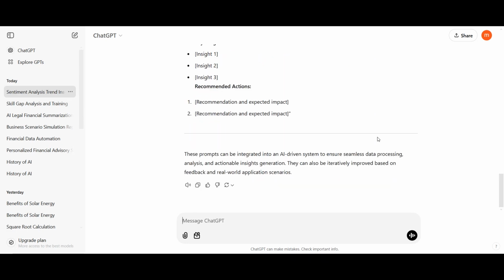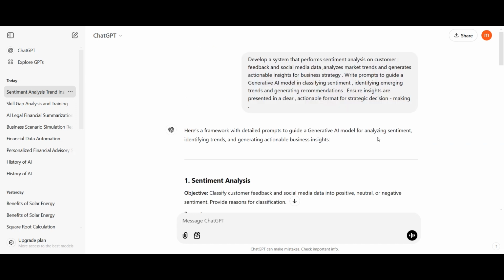And here again, it gives us a set of structured prompts to guide a generative AI model in performing sentiment analysis, identifying trends, and generating business recommendations based on customer feedback and social media data. So, this is how AI helps in market sentiment and insights analysis.